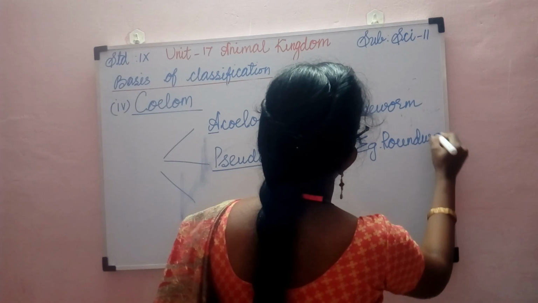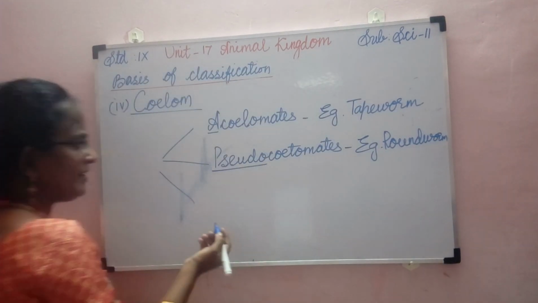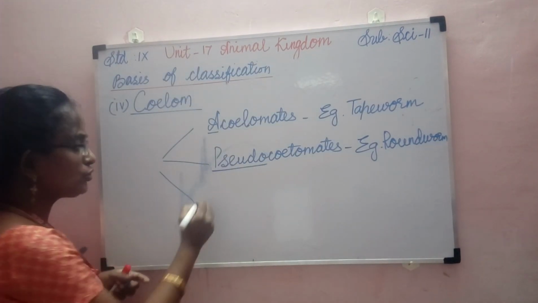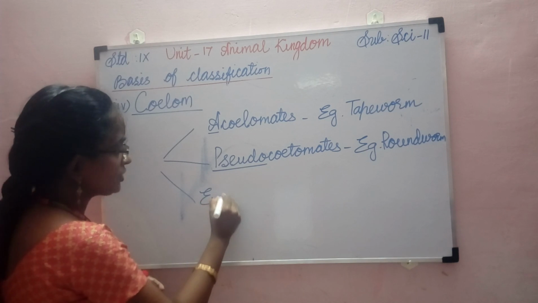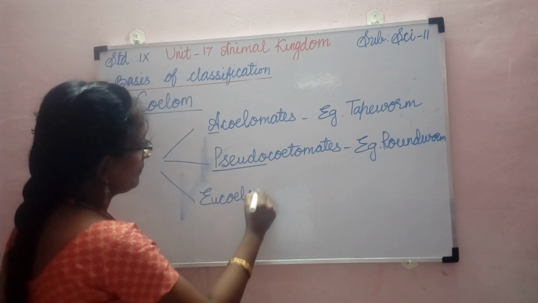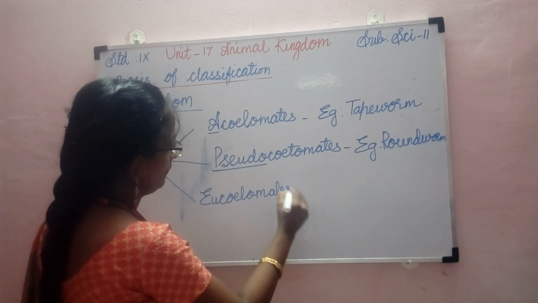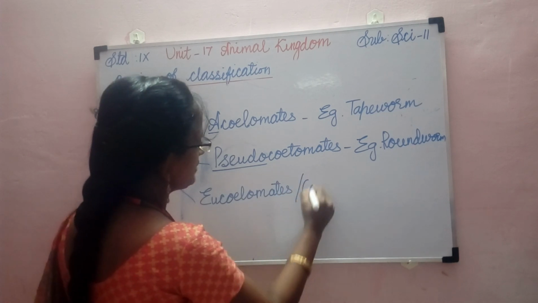And the third group of animals are obviously the animals with true coelom. They are called eucoelomates or coelomates.